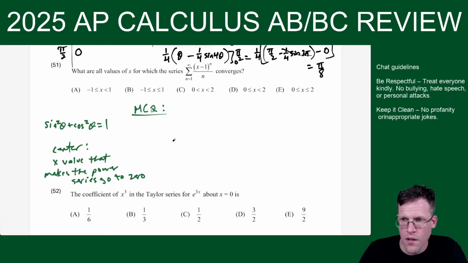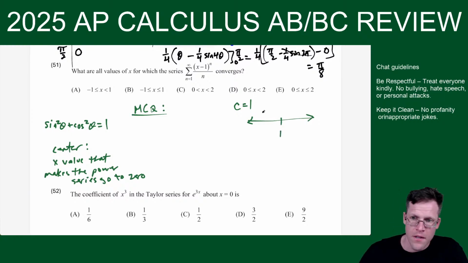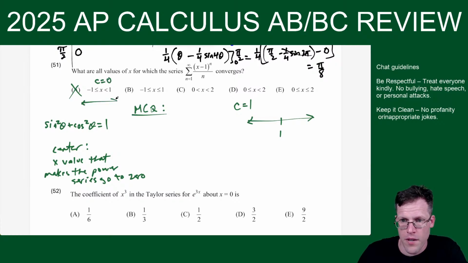Okay, so here I'm like, all right, the center is at 1. And if the center is at 1, that means this answer choice is out because this would be a center of 0. See how from -1 to 1, 0 would be in the center. So this is out, this is out. So it's like C, D, and E. So this is like the multiple choice tricks. How do you get there without actually knowing the ratio test?